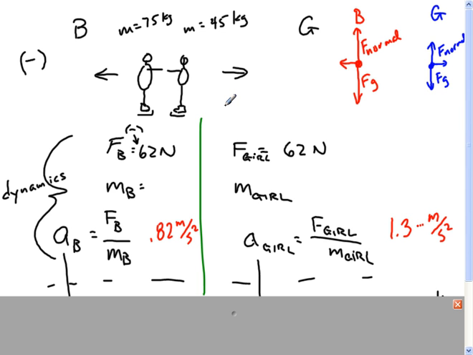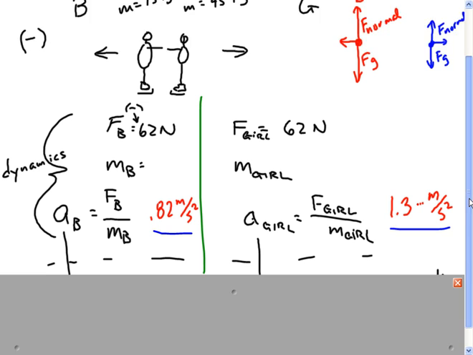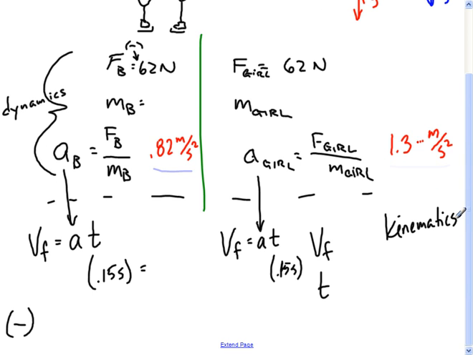No, because we've done a dynamics problem. We know the acceleration of each of them, but the problem actually asks for their final speed after some amount of time. So now you have a kinematics problem where you could use Vf equals a times t. We gave you how long the push lasted, so that's how long the acceleration will last. So you take this acceleration and you put it here. You take the time you know, you put it here, and you calculate their final speed. What do you find out?